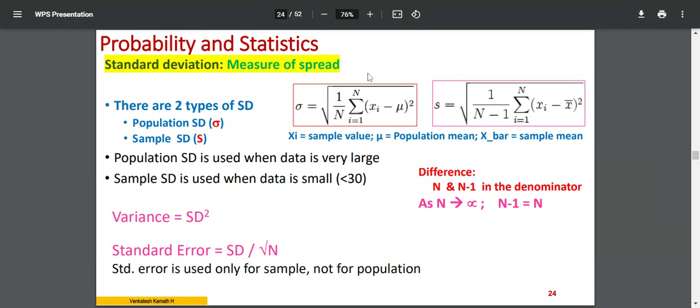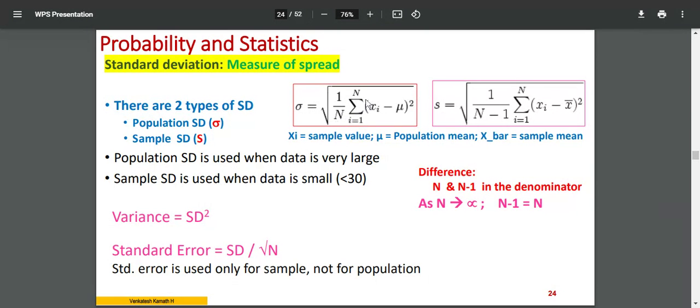So when you calculate the standard deviation, look at the equation that we have here. Standard deviation or the variance. Variance is the square of standard deviation. If you put a square here, the square root goes off. That way also you can remember it. So sigma square or S square is the variance. Variance for the population is sigma square, and variance for the sample is S square. So the square root comes on this side and it becomes square.